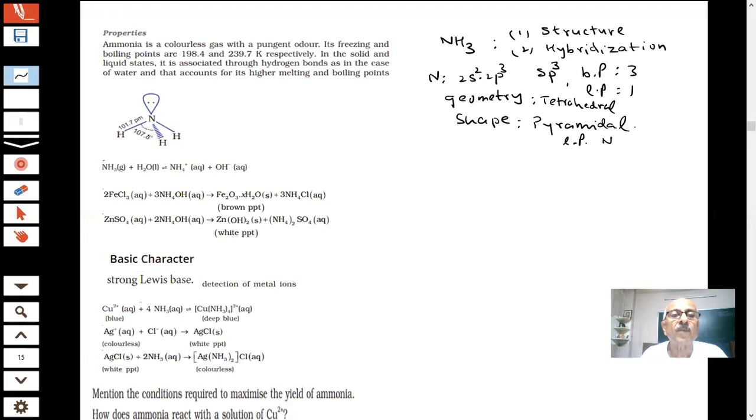See, and what is the bond length here? 101.7 picometer. The bond angle, students, is less than 109.5 degrees. Why is the bond angle reduced from 109.5 degrees? Because for sp3 hybridization the bond angle should be 109.5. Why should it be reduced, students? The H-N-H bond angle.